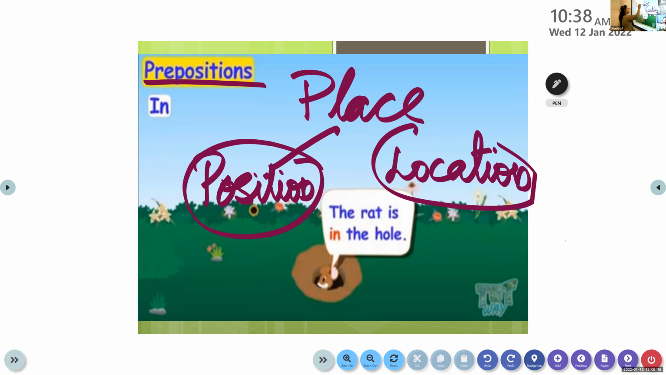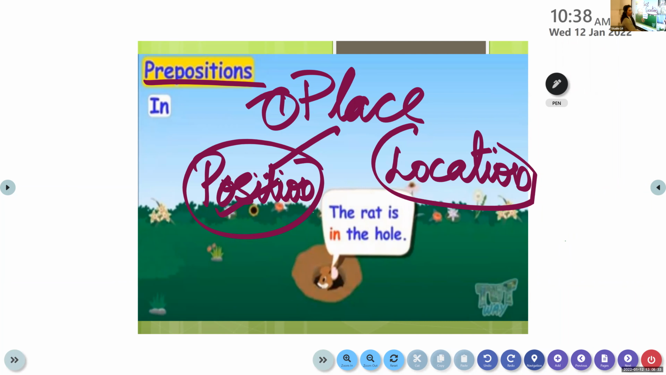So let's learn the first one, that is the place. Under the place, we are going to learn about the position. Here, the rat is in the hole. It tells us the position where the rat is. The rat is in the hole.